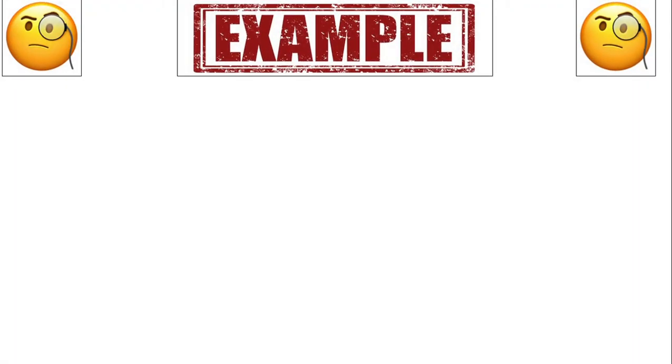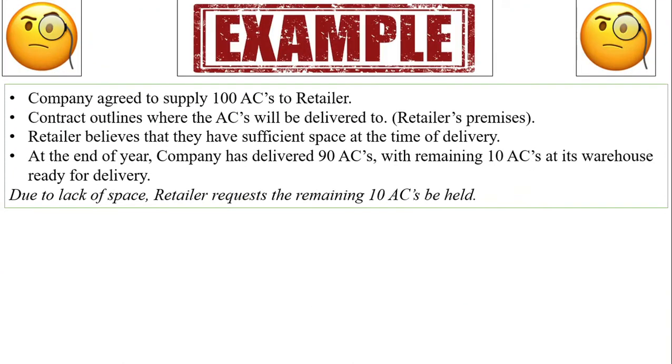Let's take a small example and end this video. A company agreed to supply 100 ACs to a retailer. The contract says the ACs will be delivered to the retailer's premises, and the retailer believes they have sufficient space at the time of delivery. But by the end of the year, the company has delivered only 90 ACs, with the remaining 10 ACs at its warehouse for delivery. Due to lack of space, the retailer requests that the remaining 10 ACs be held, saying please hold 10 ACs as we have a constraint of space.